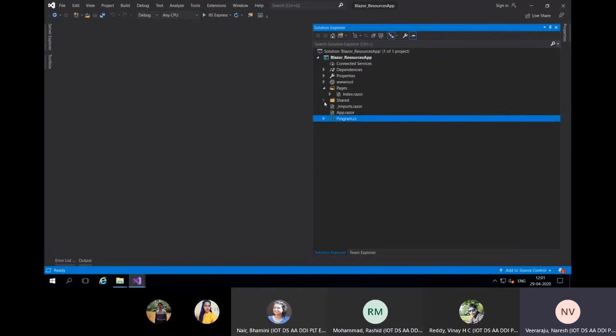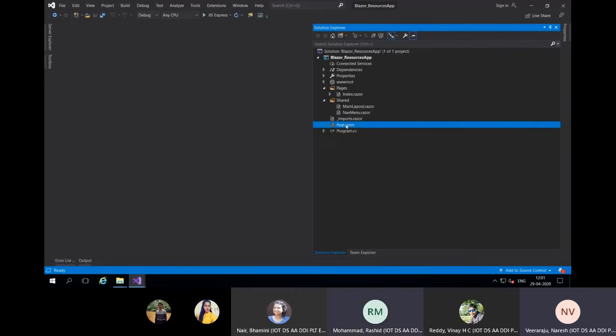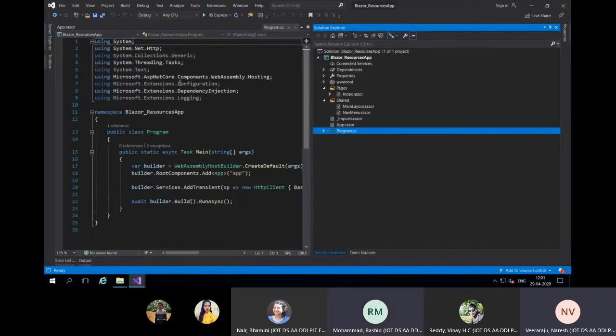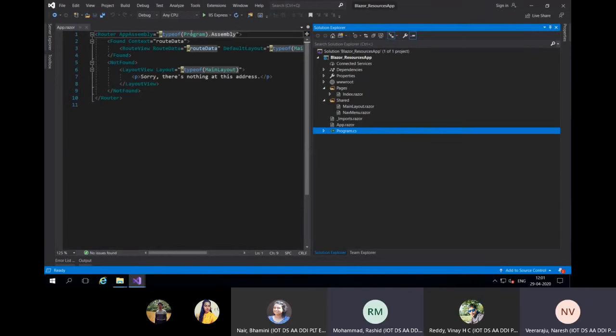The rest will be all Razor and other HTML pages. Then App: you have one router outlet here, and it will say run this class file Program, run the assembly. The app assembly for this router will be whatever assembly is generated from this Program.cs. Then use it to render here. That's it. Nothing else. If I request any other page which is not what I'm hosting, then it will say, sorry, this address is not available.